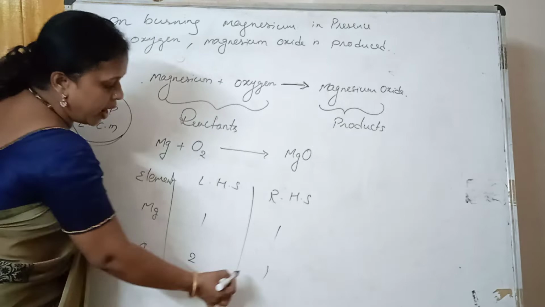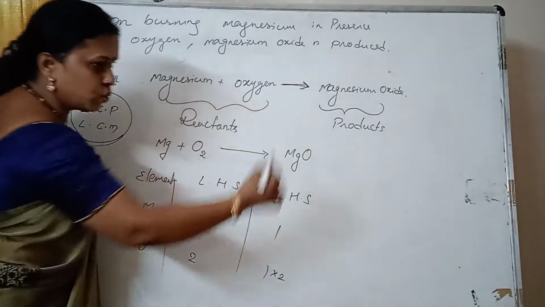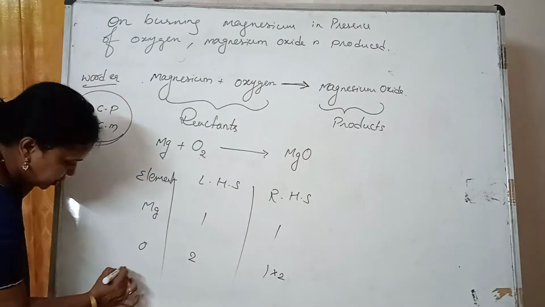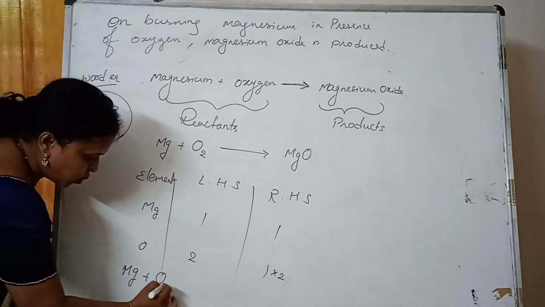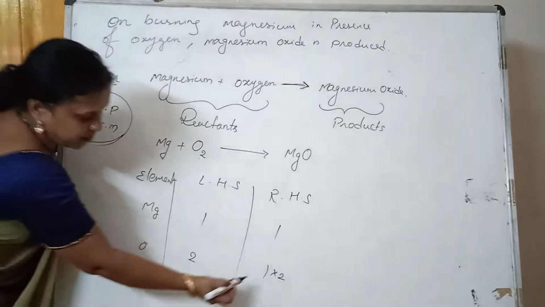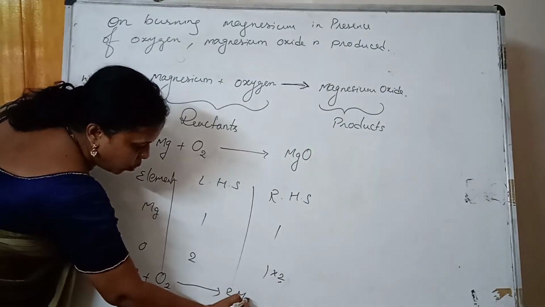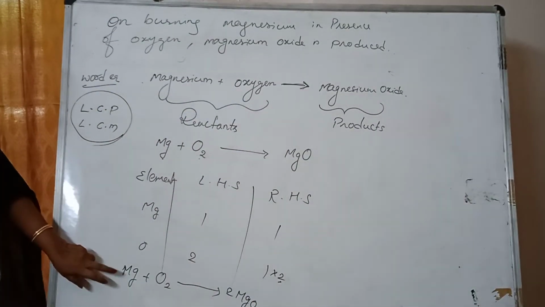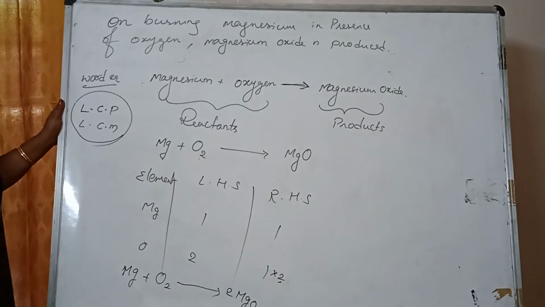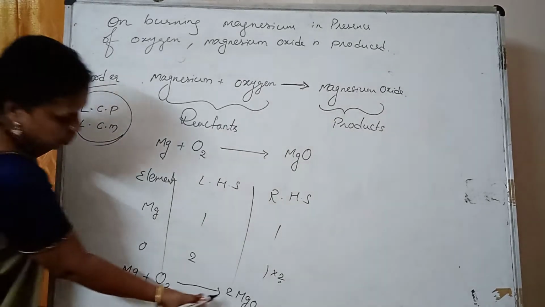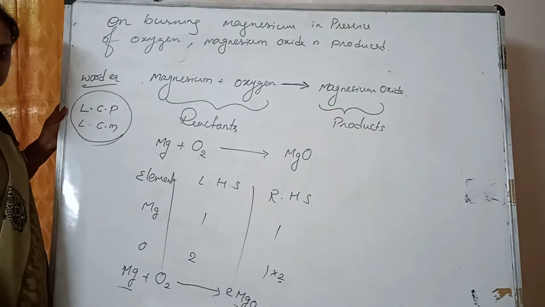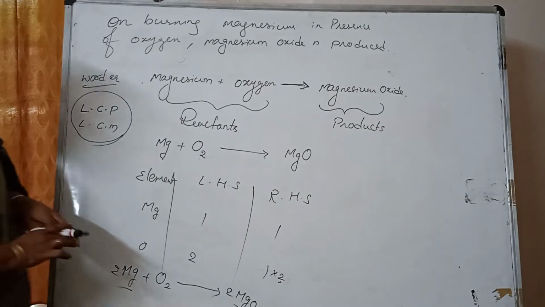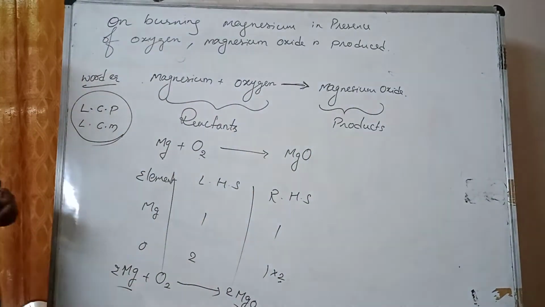So what we need to do? I need to multiply it by 2. Now don't do any changes over here. Now let me write this equation again. Magnesium plus O2 gives rise to, I have done some changes, so 2MgO. Now when I did some changes, this will become the initial reaction for the next table. There are 2 magnesiums here, and this is only 1 magnesium. Very good. Now is it okay? Balanced equation.